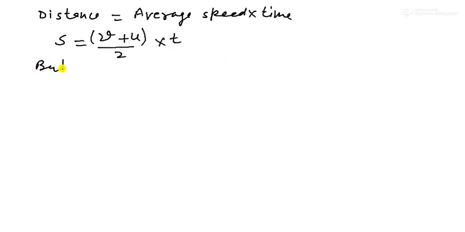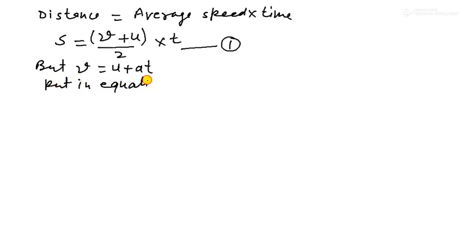So distance is denoted by s, average speed is equal to v plus u divided by 2, and time is given as t. As you know, v is equal to u plus at. Now put in equation first.